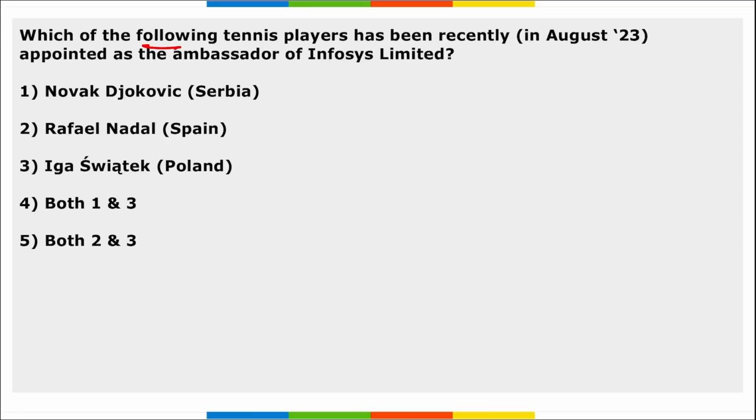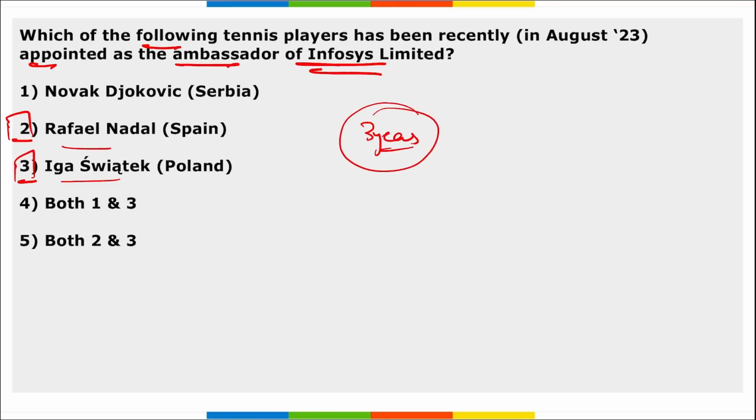Next, which among the following tennis players has been recently appointed as the ambassador of Infosys Limited? So remember, Rafael Nadal and Iga Swiatek, they both have been appointed as ambassadors of Infosys Limited, right? And remember here, Infosys and Rafael Nadal came into a 3-year partnership, and this marks the first ever collaboration of the digital services company with Rafael Nadal, right? So the right option here becomes option 5.